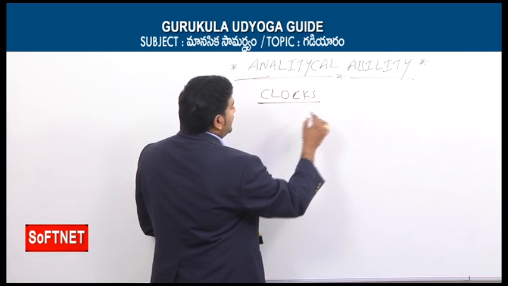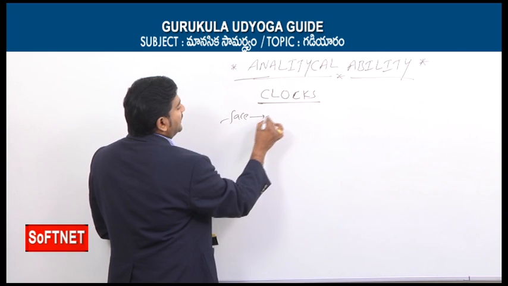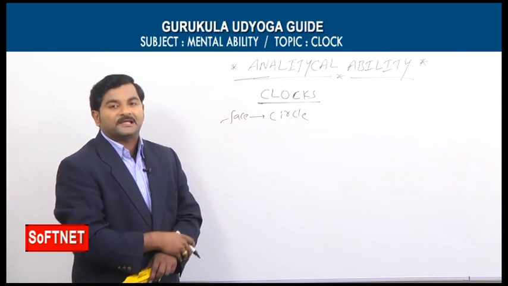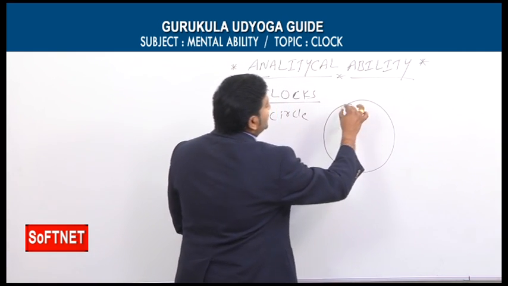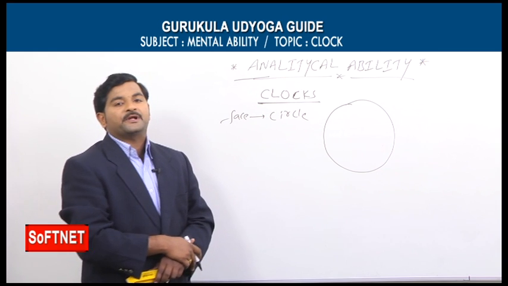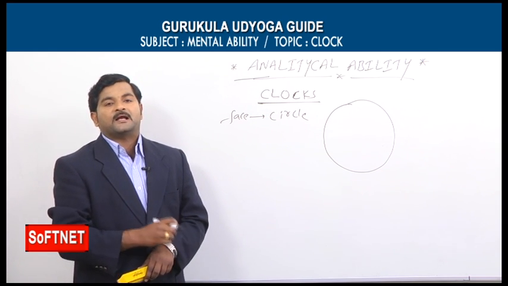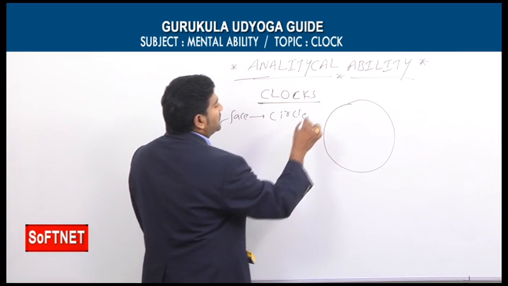So as we are already aware, the face of the clock is usually in circle shape. Circle అనగానే మనకు మైండ్లో గుర్తొస్తుంది, which includes 360 degrees. వృత్తములో ఏర్పడేటువంటి కోణాల మొత్తము ఎంతకు సమానము అంటామంటే 360 డిగ్రీలకు సమానము అంటాం. So now the face of the clock is in the shape of the circle.